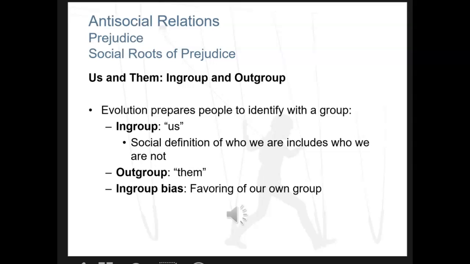One of the things that happens is that people actually tend to favor the group in which we're a part of. Why do we do that? Because we're a part of it. No one wants to go around saying we're number two. So we do tend to favor our own group. Favoring our own group can actually bolster our esteem. The problem is that when we favor our own group, we often denigrate the opposite group. We come up with reasons why they're not as good. And this can feed into prejudices.